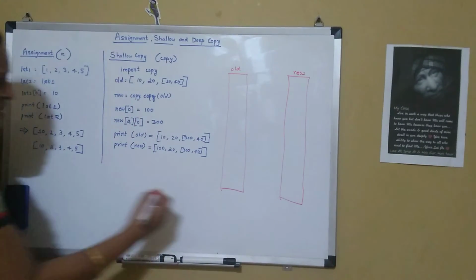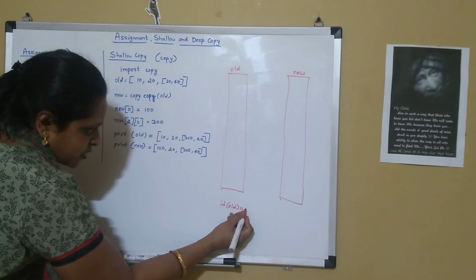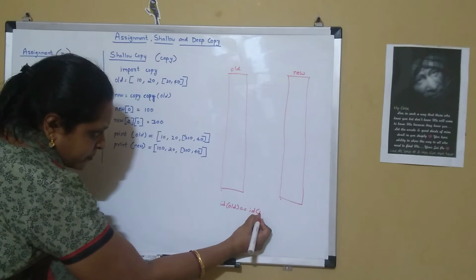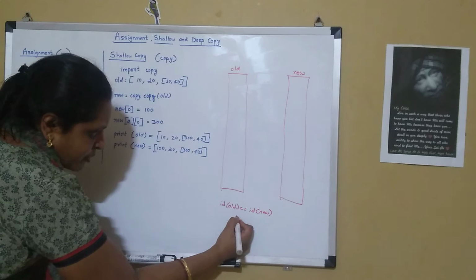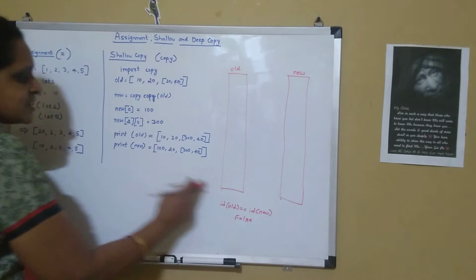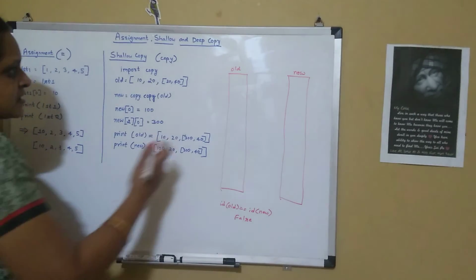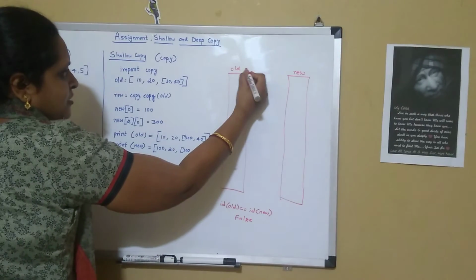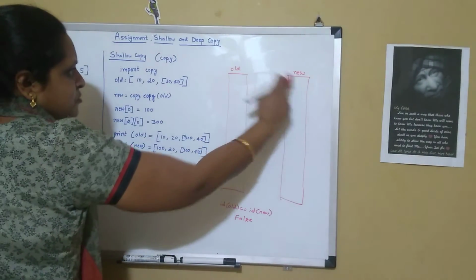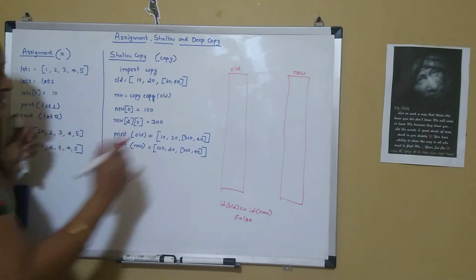When we check ID of old equal to ID of new, it will give False, indicating that these two lists are present at two different memory locations. Old is at one location and new is at a different location, but the references to the objects are the same.